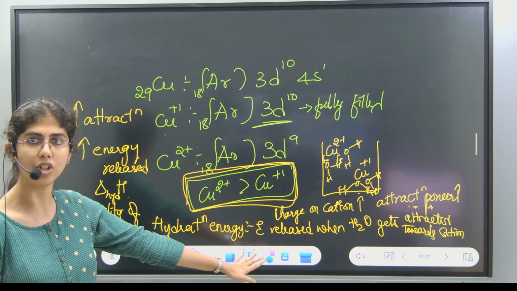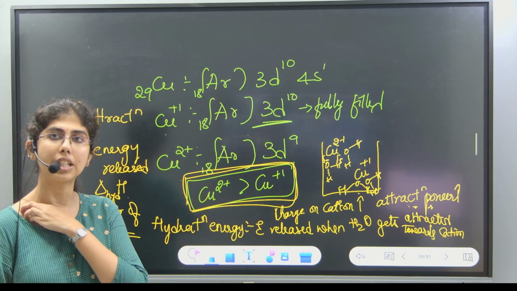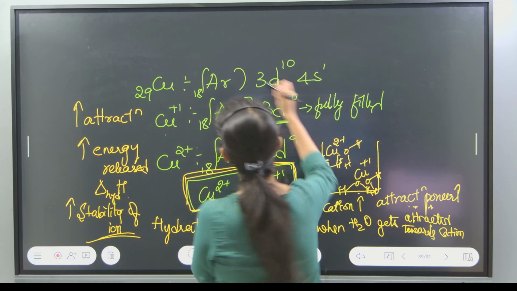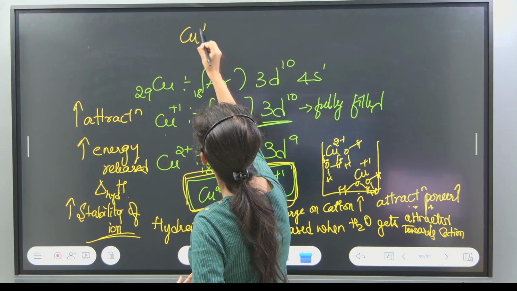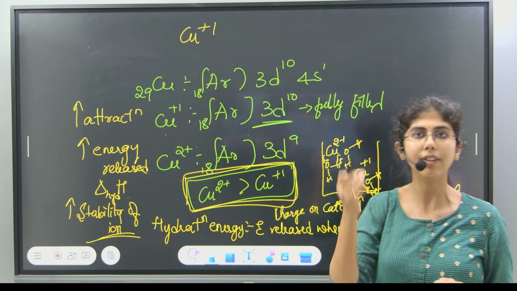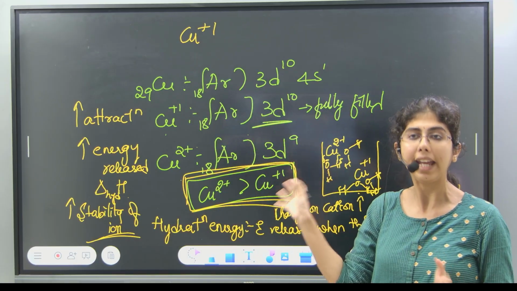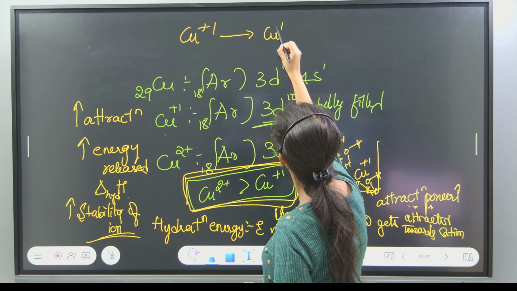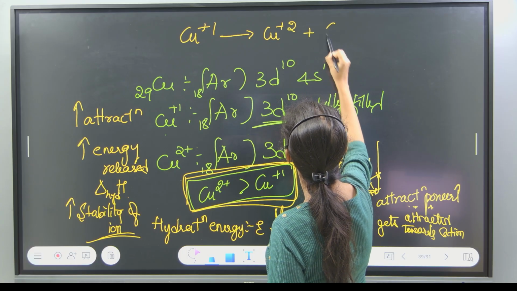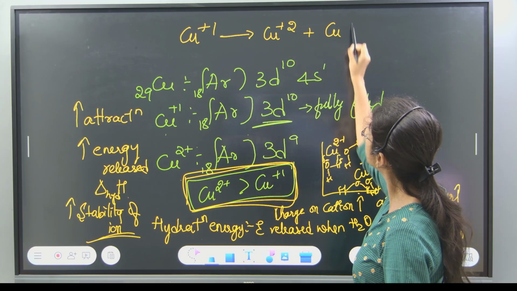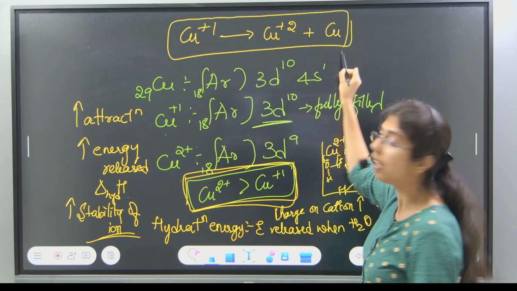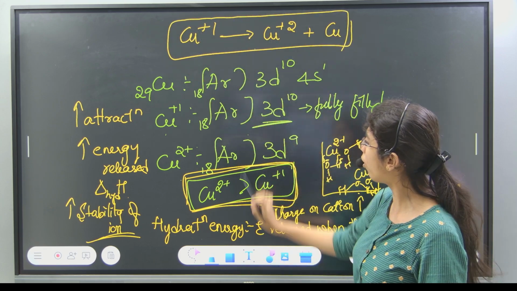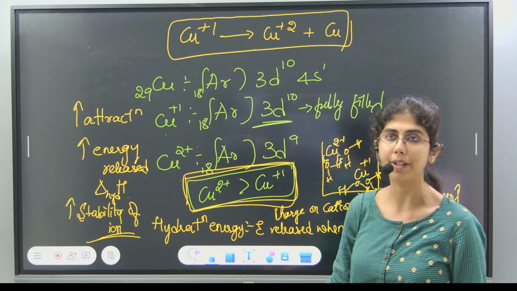Okay, why? Because of the hydration energy. For the very same reason, if you have, let's say, copper plus 1 salt, generally when you add copper plus 1 salt in aqueous medium, it will get converted into copper 2 plus and copper. Okay, this reaction is also very important. Can you please note down this point and this point?